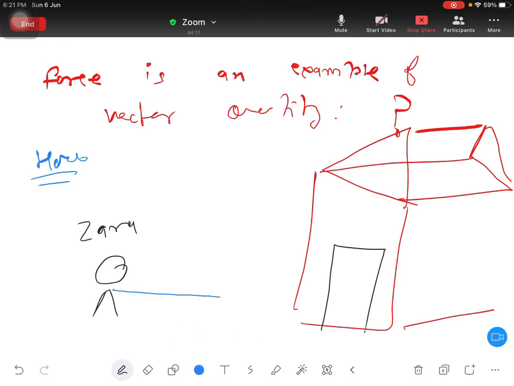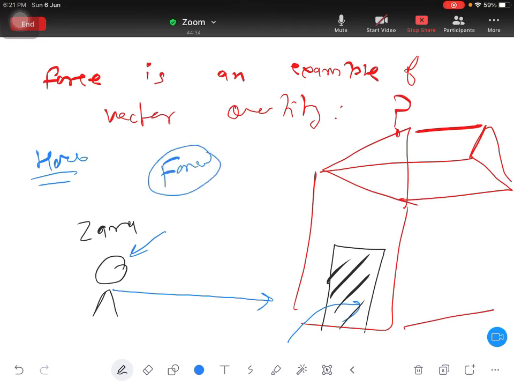Zara is going and she wants to enter the room, but she found that there is a door. So I told Zara, there is something called force, and if you apply 10 Newton force, then you can open the door.